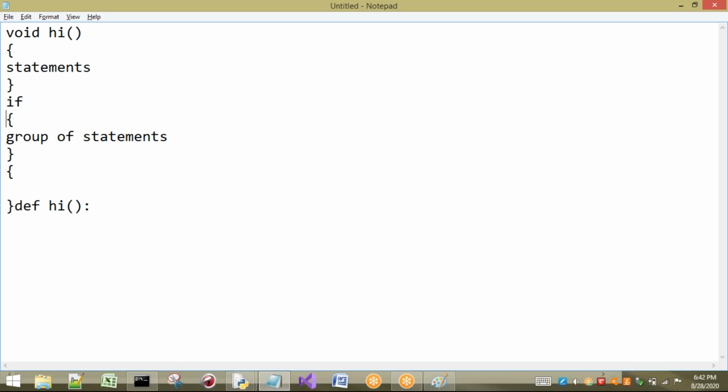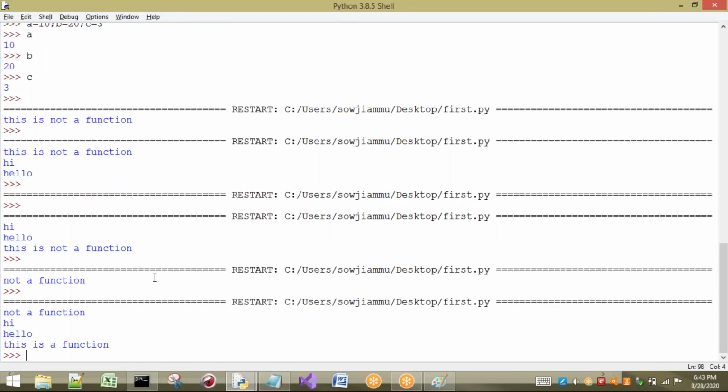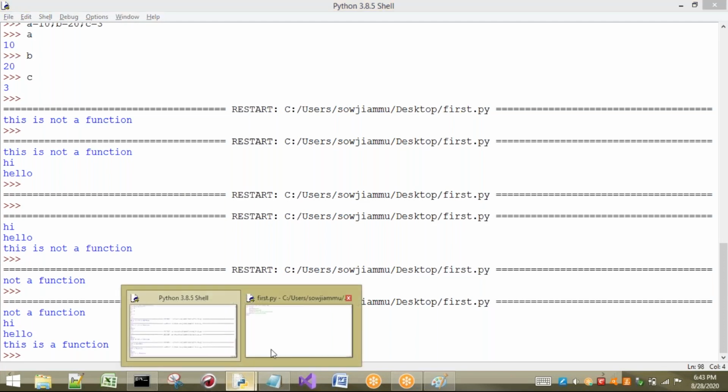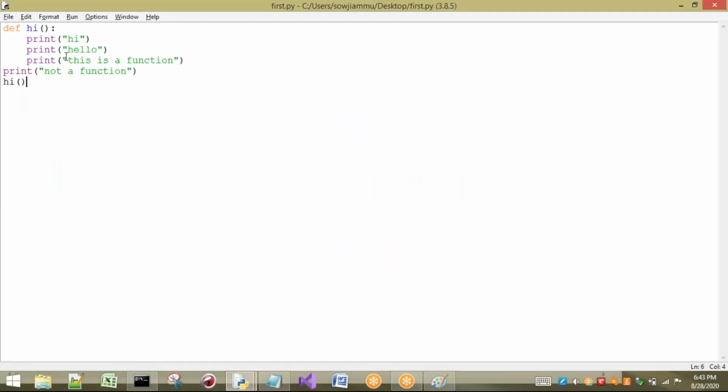If I write a group of statements, it leads to confusion. It is not compulsory to give tab spaces in Java or C++. But in the Python programming language it is compulsory, and the code is very easy to understand. So now see this code here, what you can understand. Define hi. So these three statements belong to this hi.